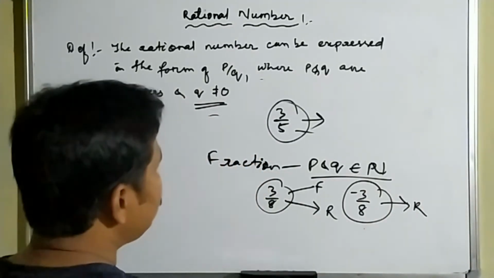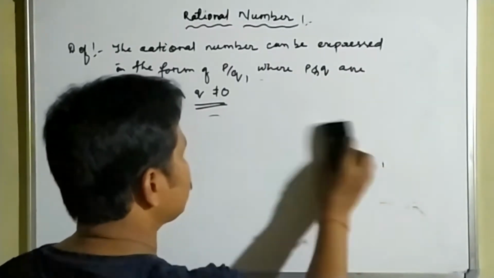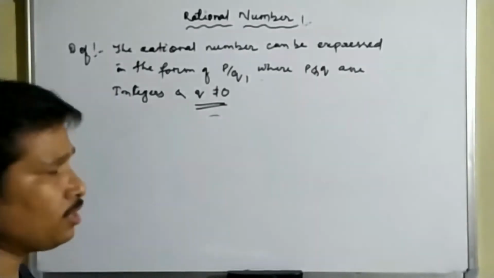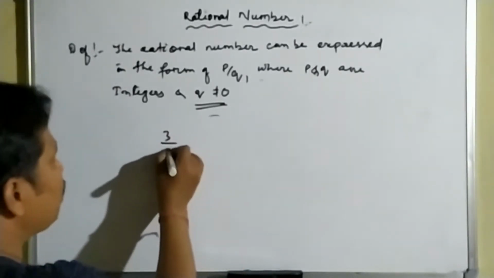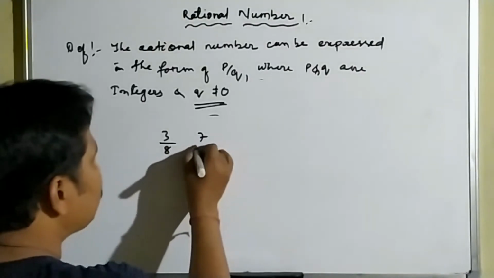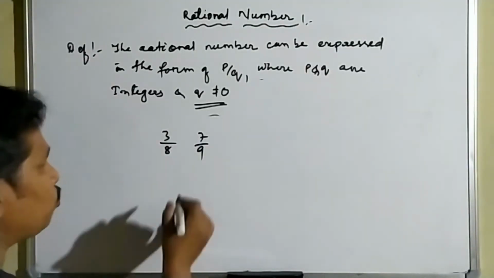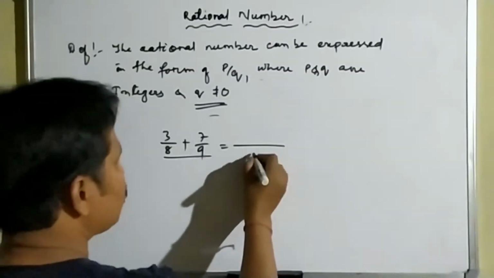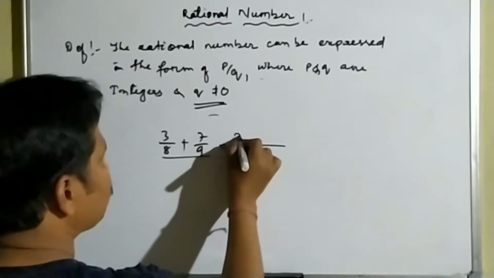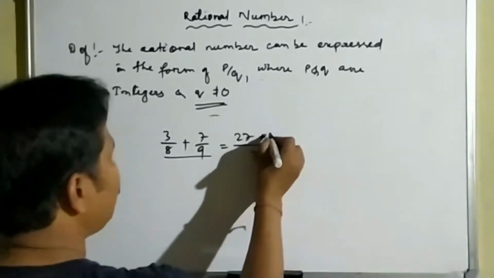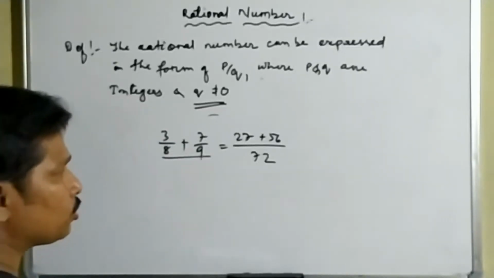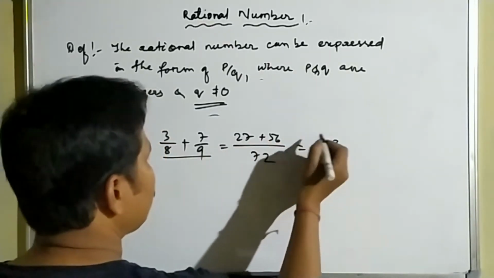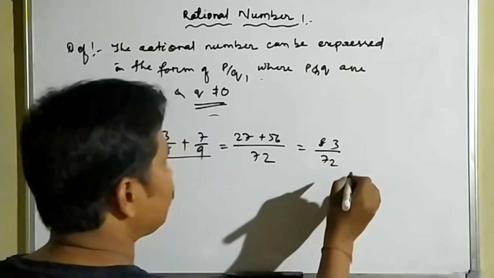So now we will discuss the operations. We have also learned operations in class 6 and 7. Just to revise, I'll write here. Suppose 3 by 8 is a fraction and 7 by 9 is another fraction. If we add them, what will the result be? The denominator will be 72, and 9 into 3 is 27, plus 7 into 8 is 56. So 27 plus 56 is 83 by 72.